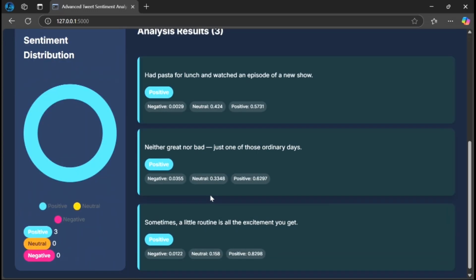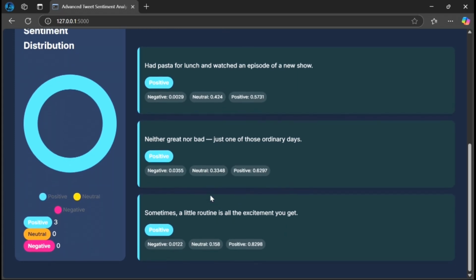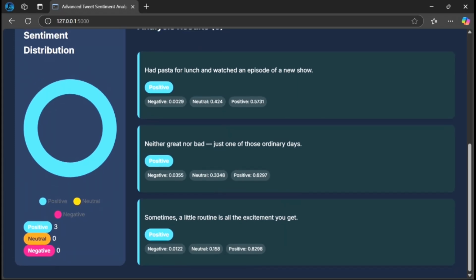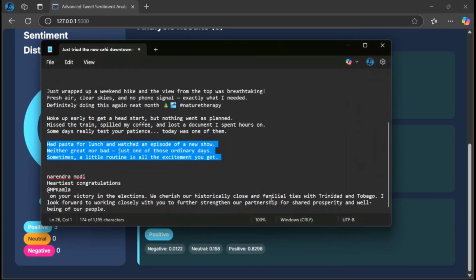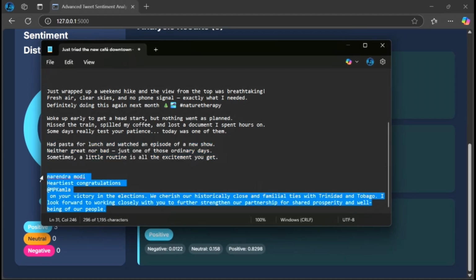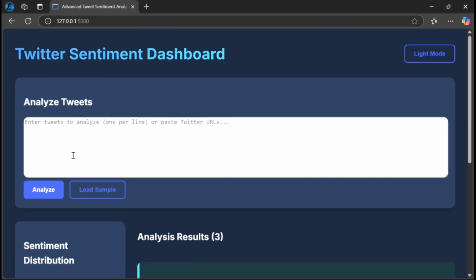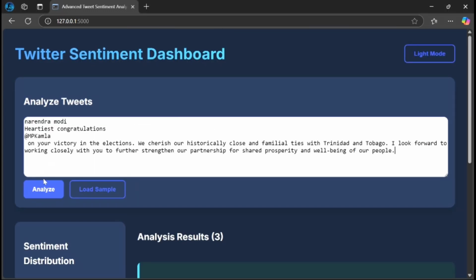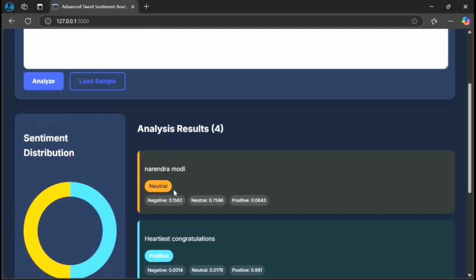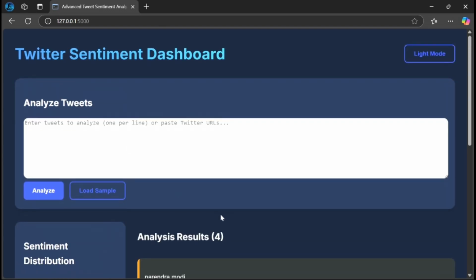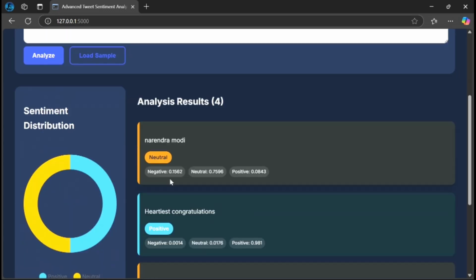As you can see, these are also positive sentences, as it gave the positive responses. Now for further, as you can see, "Narendra Modi", that was one. It is neutral, no comments.